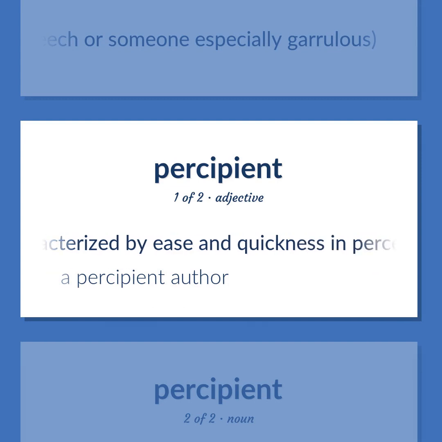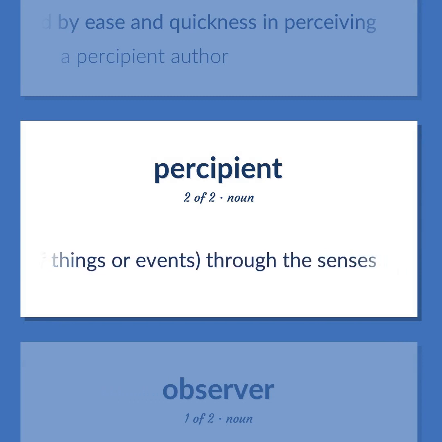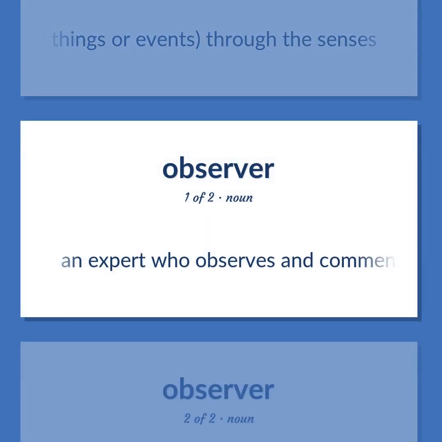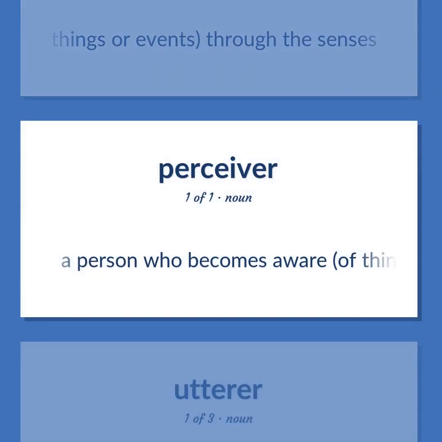Characterized by ease and quickness in perceiving. A percipient author. A person who becomes aware of things or events through the senses. An expert who observes and comments on something.